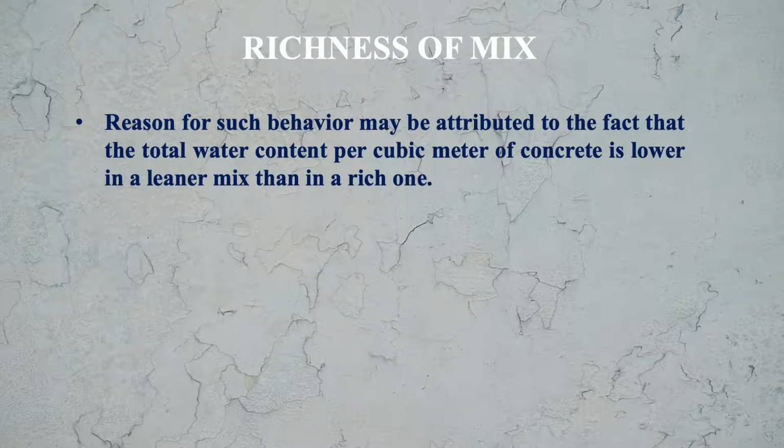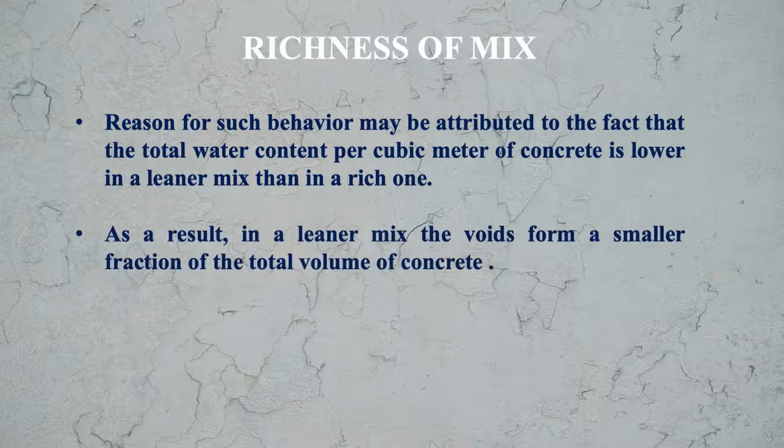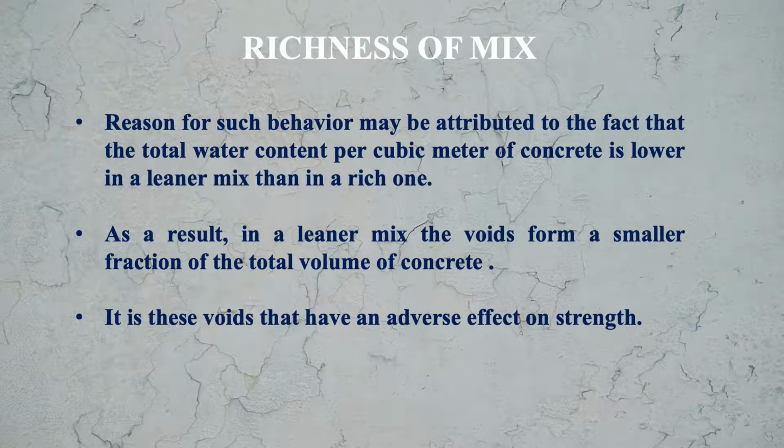Reason for such behavior may be attributed to the fact that the total water content per cubic meter of concrete is lower in a leaner mix than in a rich one. As a result, in a leaner mix, the voids form a smaller fraction of the total volume of concrete. It is these voids that have an adverse effect on the strength of concrete.